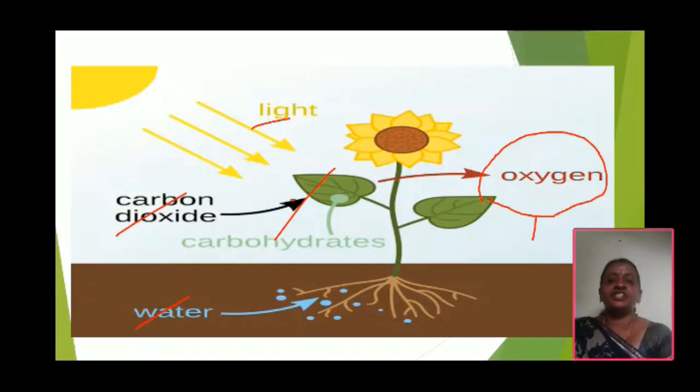Now I have one definition for photosynthesis. Photosynthesis is the process in which green plants containing chlorophyll produce food substances like glucose and starch from carbon dioxide and water by using sunlight as the source of energy. This is the definition of photosynthesis. Once more I will explain it to you. Photosynthesis is the process by which plants containing the green color pigment chlorophyll produce food substances like glucose and starch from carbon dioxide and water by using light as the source of energy.